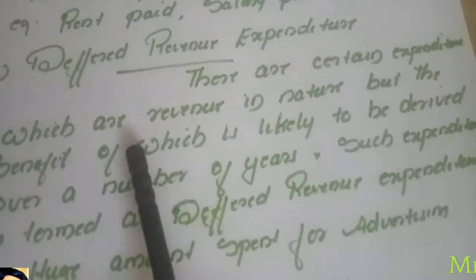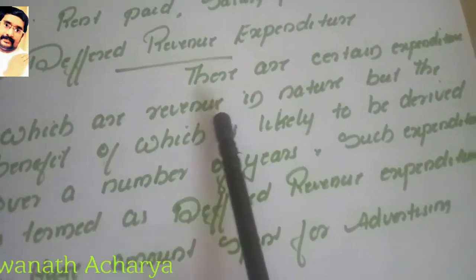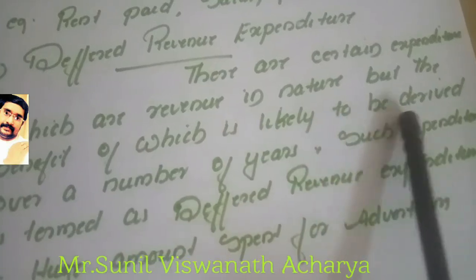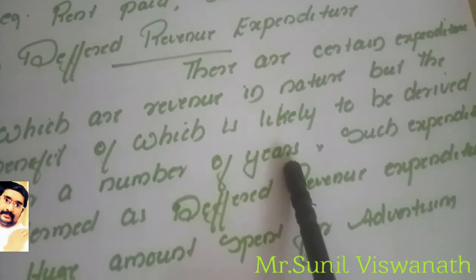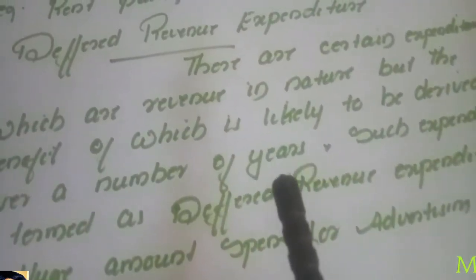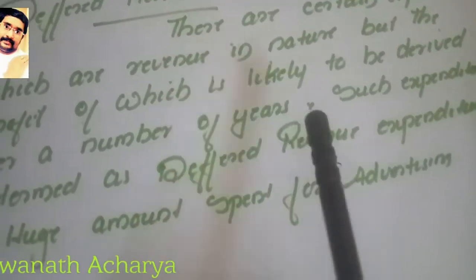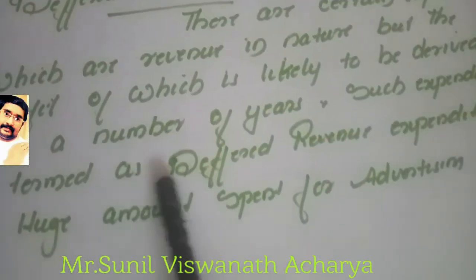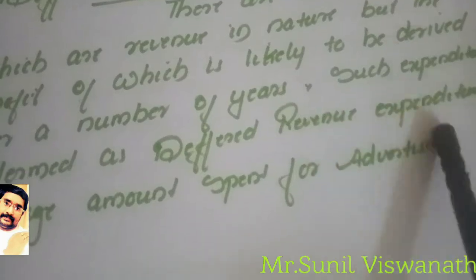So deferred revenue expenditures are in the nature of revenue, but the benefit of which is likely to be derived over a number of years. The benefit you may or may not get for more than 1 year. Such expenditure we call deferred revenue expenditure.